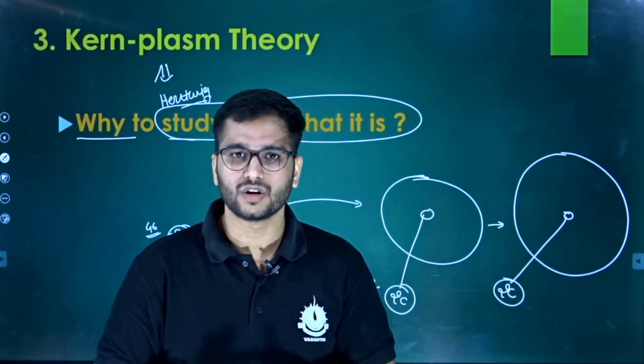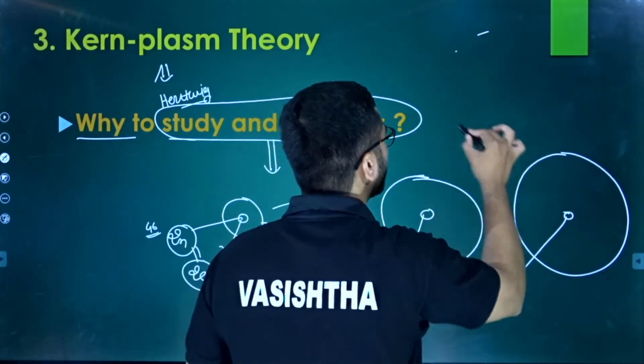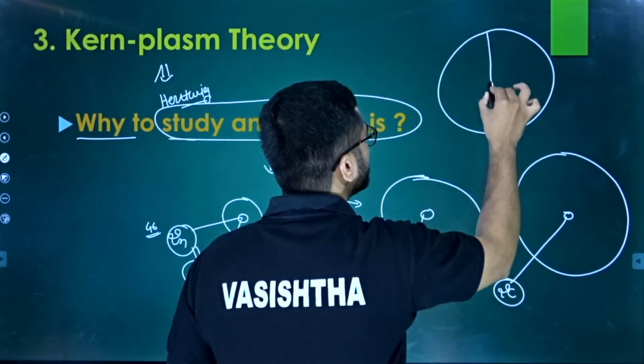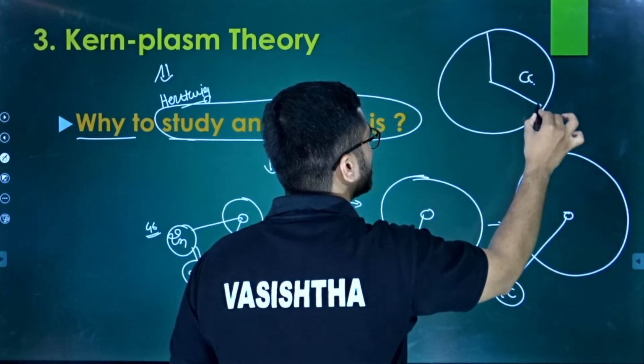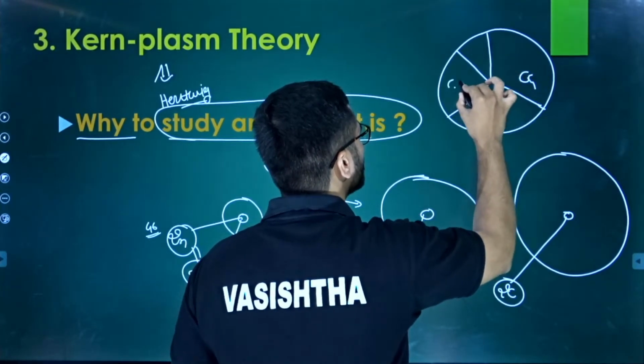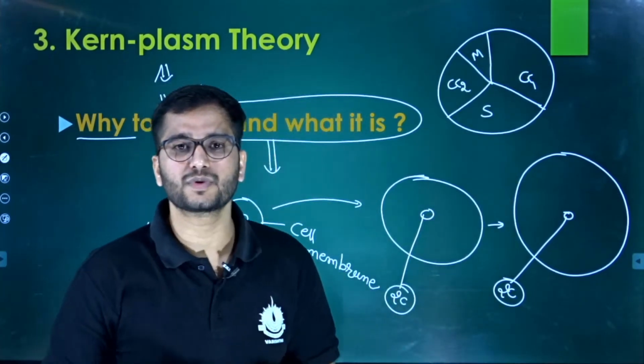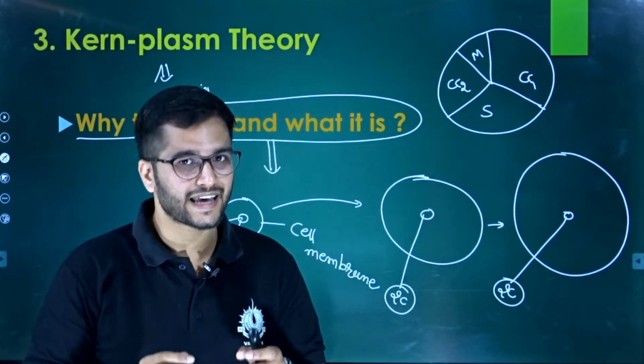So what does it do? Now we have to start the S phase. You know about the cell cycle, right? The cell cycle basically comprises phases: the G1 phase, the S phase, the G2 phase, and last but not least, the M phase.